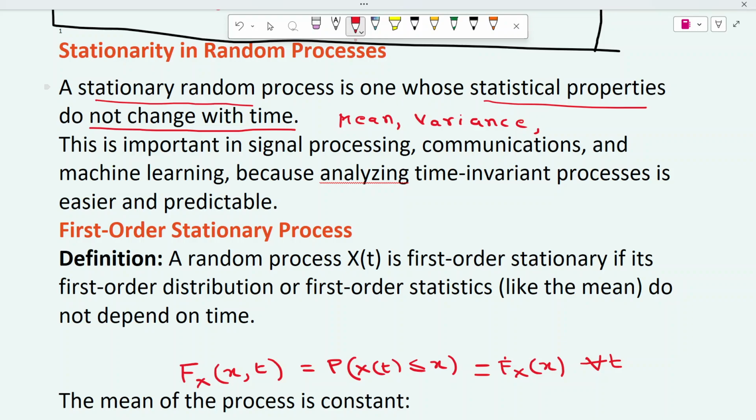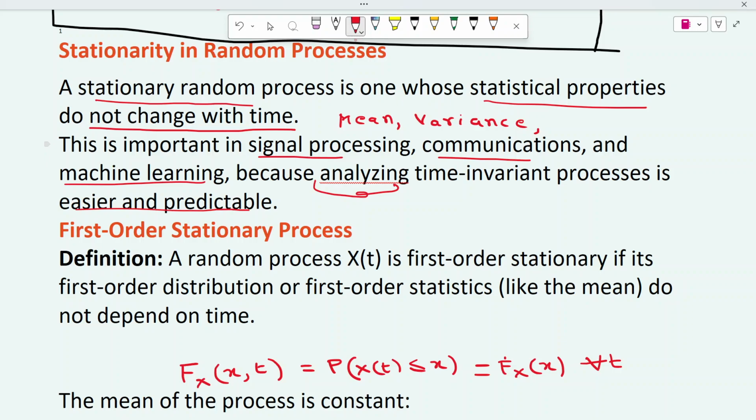Why they are very important: if the process is not changing with respect to time, then it is very easy to analyze and predict its properties with respect to time. So that is why they are very important in signal processing, communication, as well as machine learning.